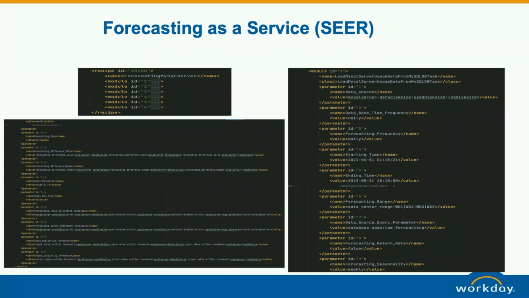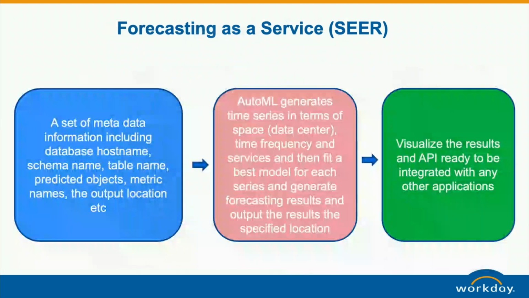If the table has multiple properties, we just need to add one here. It's quite convenient, and users can do that quickly. They can also specify some other parameters. So this configuration file will drive the whole process to get the work done.